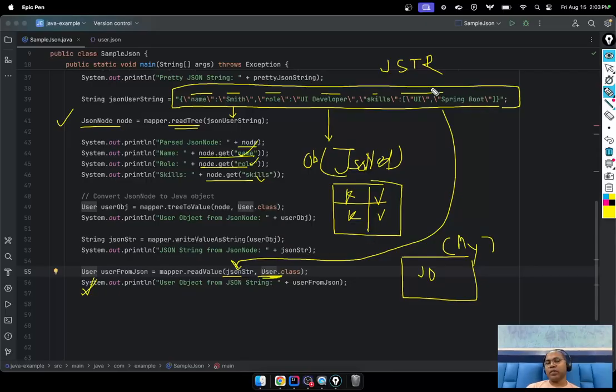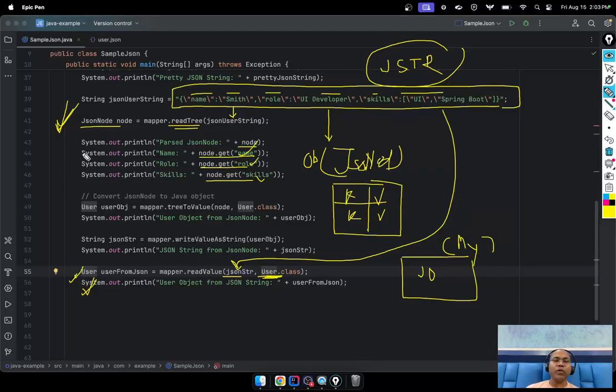So the string representation of JSON can be converted to the generic JSON object known as a JSON node. From this node, you can get every value. And even from this JSON directly, you can say, I want to create my specific user class object. You can write the user class, and here you can get the complete Java object.